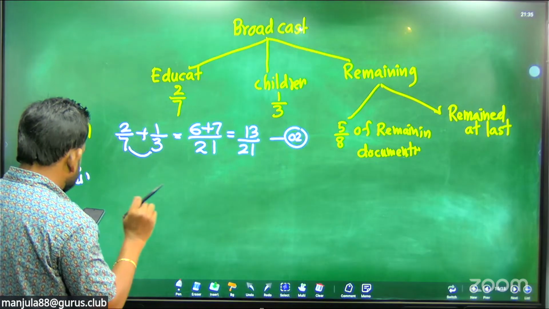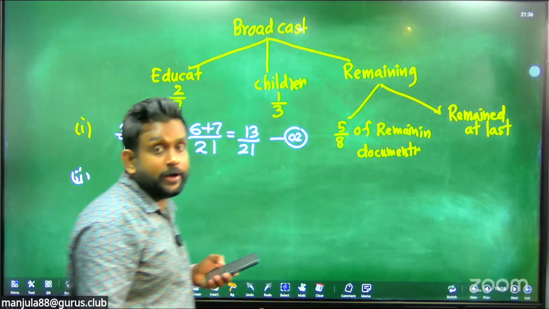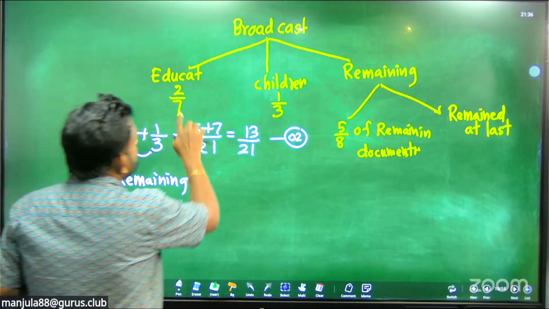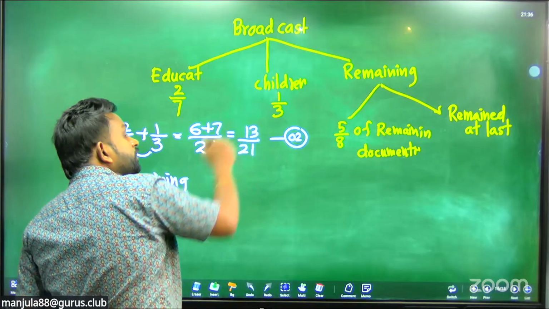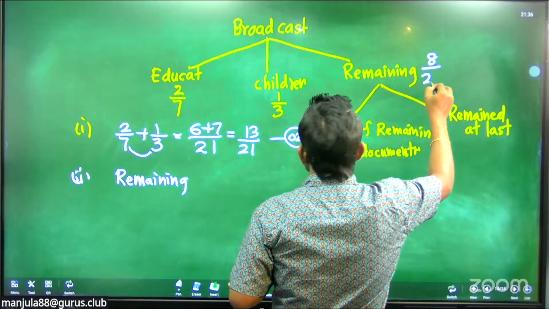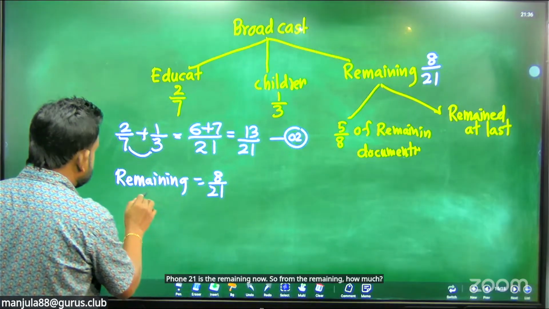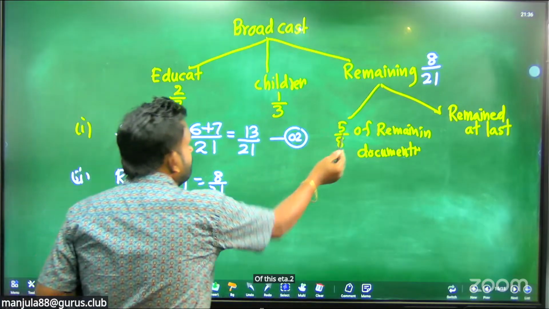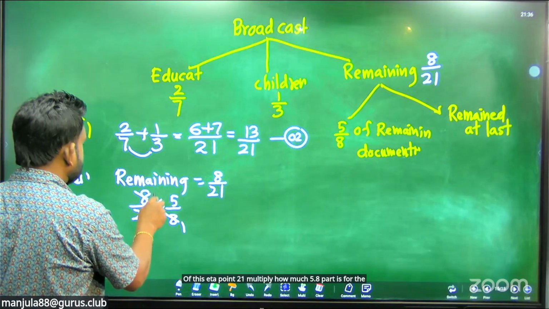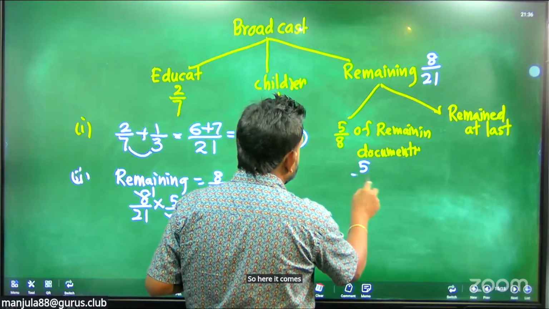Then part 2, they ask to express the time allocated for the documentary program. From the remaining, 5/8, so you have to find the remaining. Now for these two parts we have 13 upon 21, so from 21 what is the balance? 21 minus 13 is 8. So 8 upon 21 is the remaining now. Of this 8 upon 21, multiply by 5 upon 8, which is for the documentary purpose. 8 cancelled. Then it comes 5 upon 21.